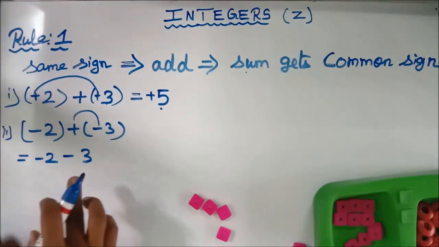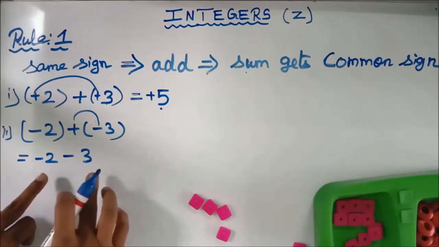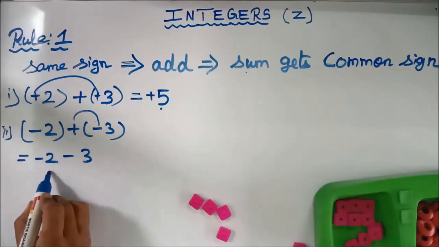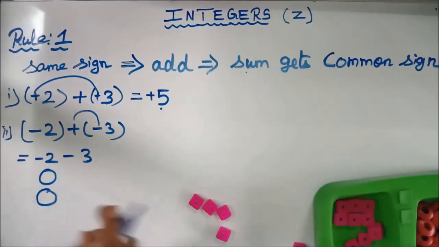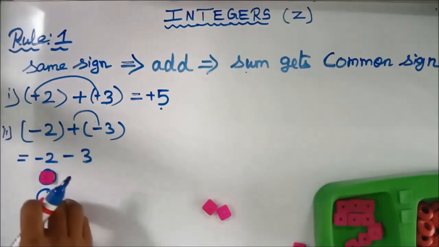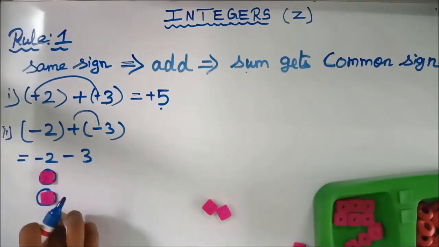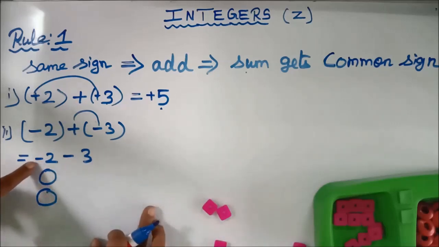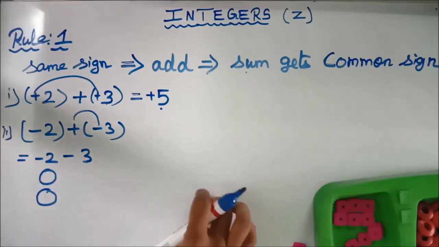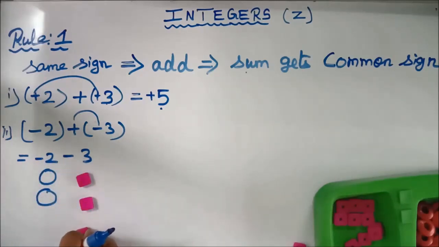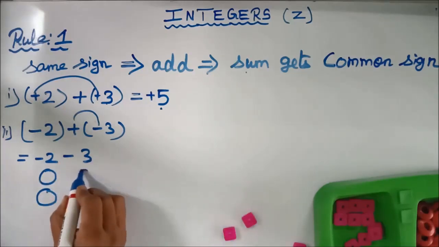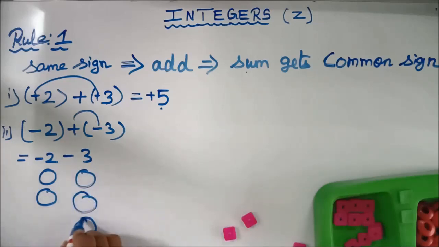Now we are going to understand this concept of addition of integers. Okay, see here. Minus 2 means you are not having two coins. That is, you are in need of 2 coins, but you are not having these 2 coins. That's why we are putting the symbol minus 2. Similarly, minus 3 means you are in need of 3 coins, but you are not having those 3 coins.